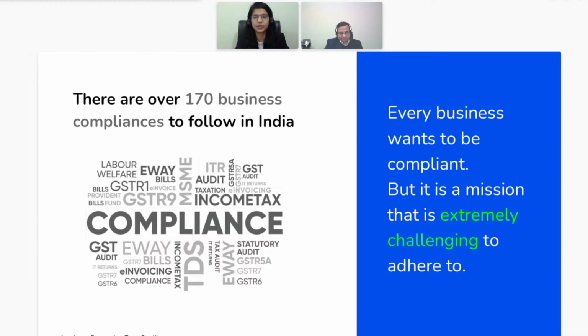Thank you, Abhishek sir. I can see there is another query from Shraddha, and she is asking: in case we hold ITC of a supplier for whom the return is not filed and not reflected in GSTR-2B, how can we follow the condition to make payment within 180 days, or else we will have to reverse the ITC in GSTR-3B?